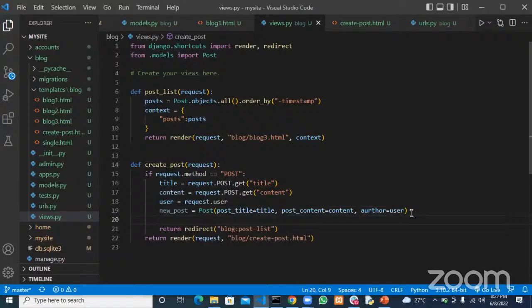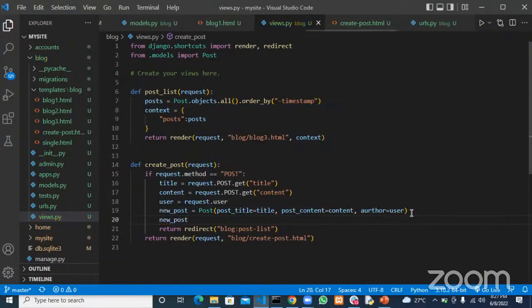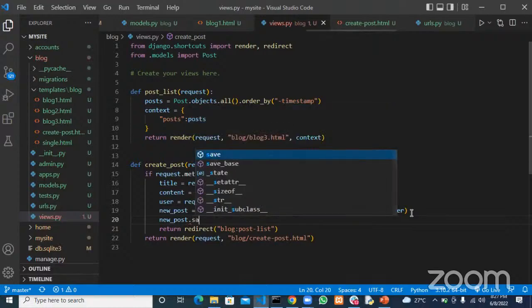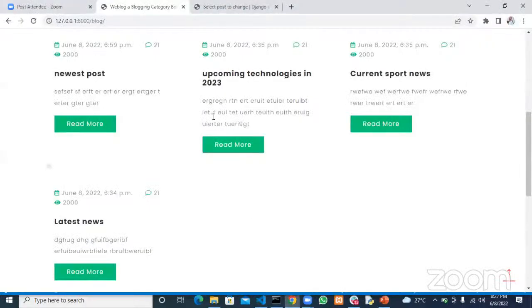Then after that, we want to go ahead and do what? Save the new post. After that has been done, we save this and then we redirect to where? The blog list. So let's give this a try and see.